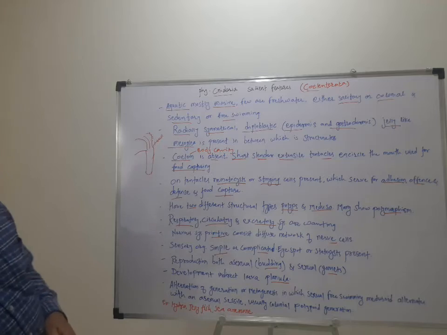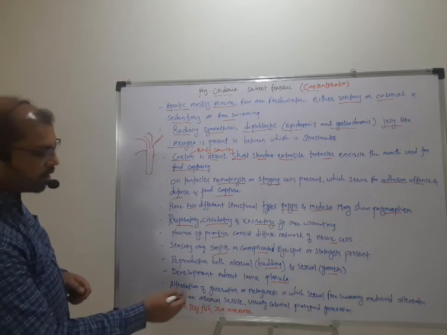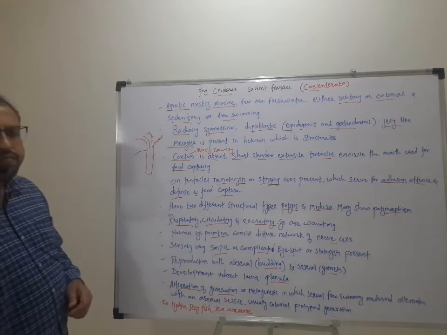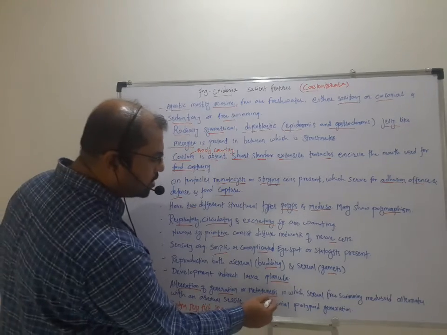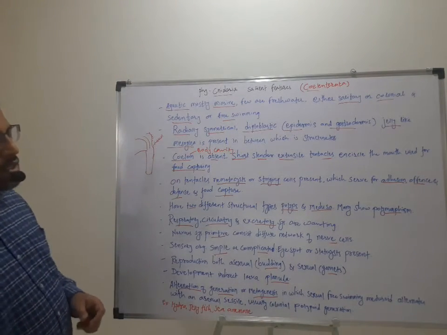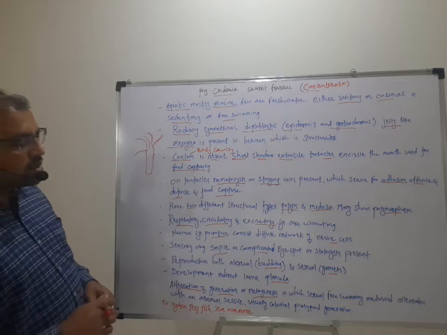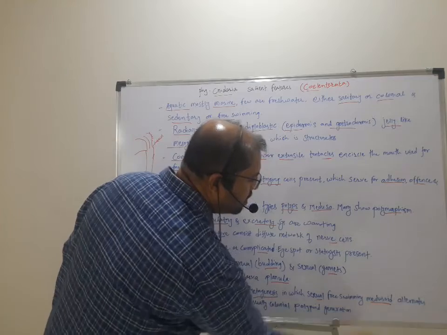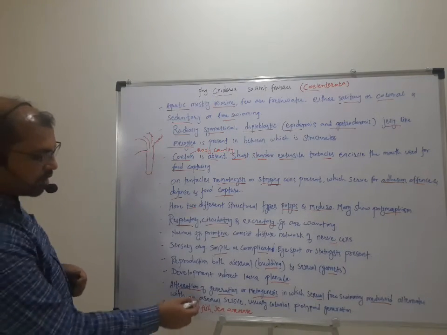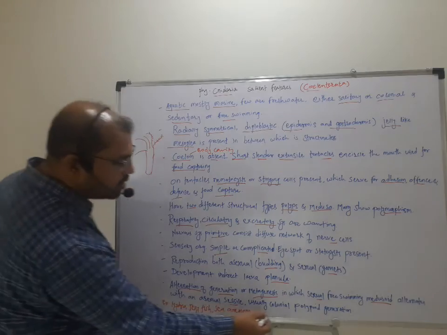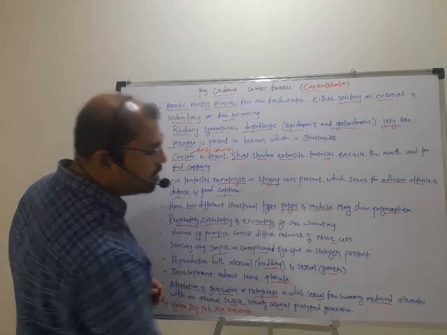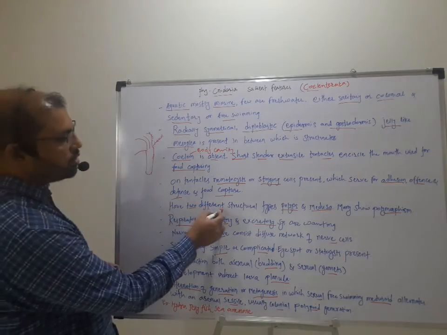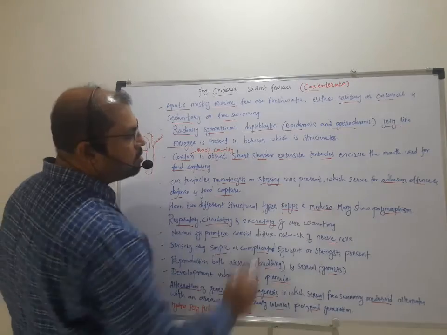Then these cnidarians also show an important feature which is called alternation of generation, or metagenesis. This alternation of generation is such that a sexual free swimming medusoid alternates with an asexual sessile, usually colonial polypoid generation, which I have just told you about as the two different structures, that is polyp and medusa.